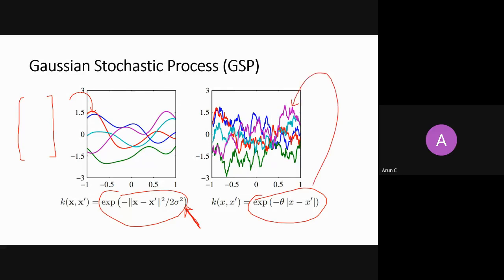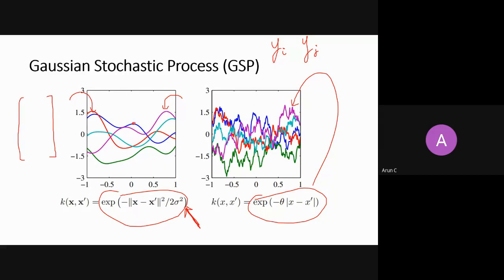Very zigzag function. So can anybody tell me whether the neighboring correlation is high here between yi and yj? I take any 2 points, yi and yj, from any of the functions, neighboring points.